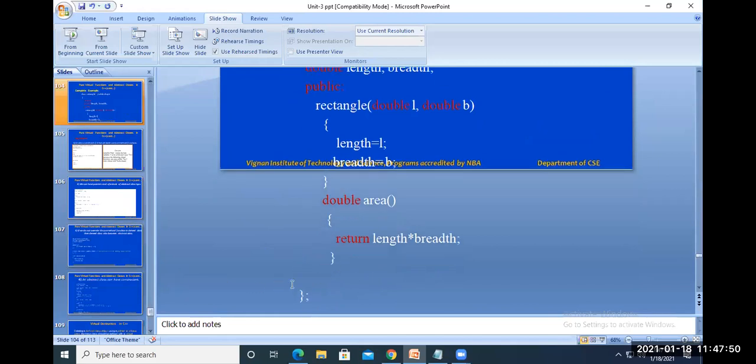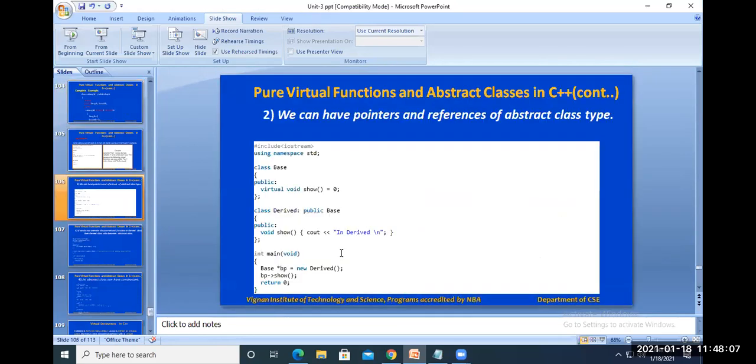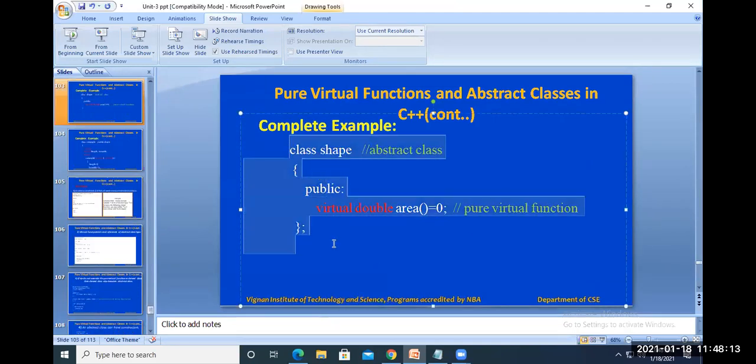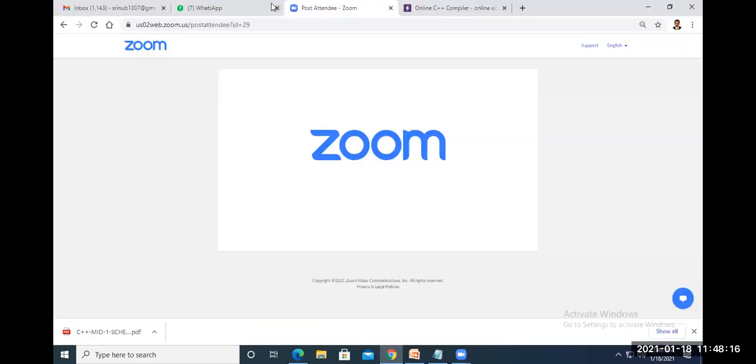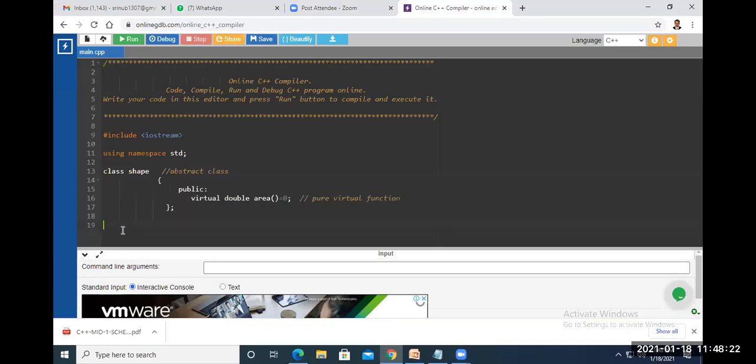Now close the class declaration. Is it visible to you? Yes, sir. Now we go for the main function. In the main function, create the rectangle class object here. So here 5.3, 3.4, right? Area will be there here. Just I'll copy this. You can see the implementation of this.